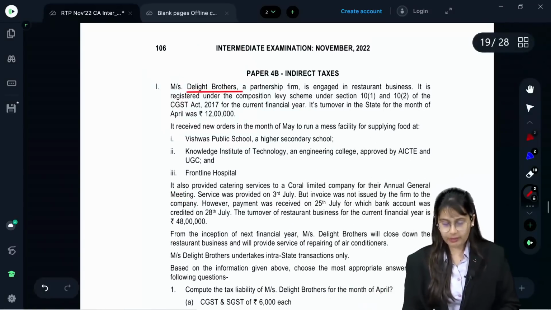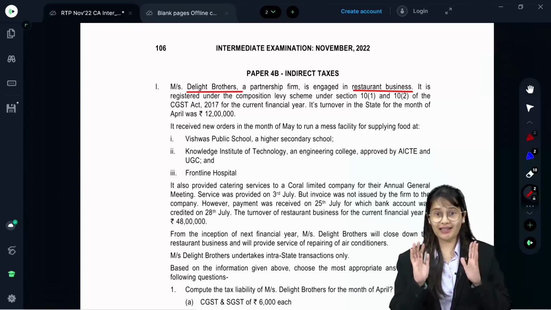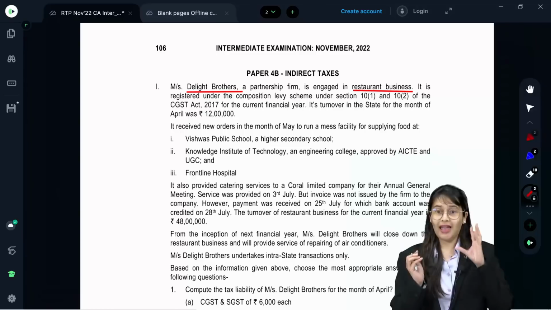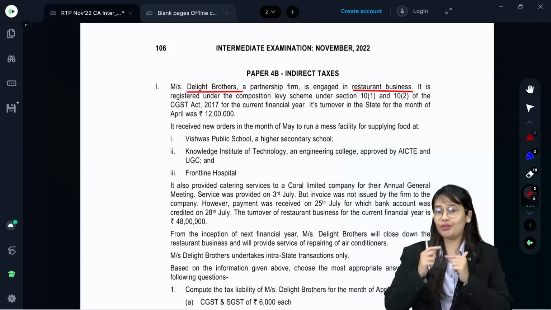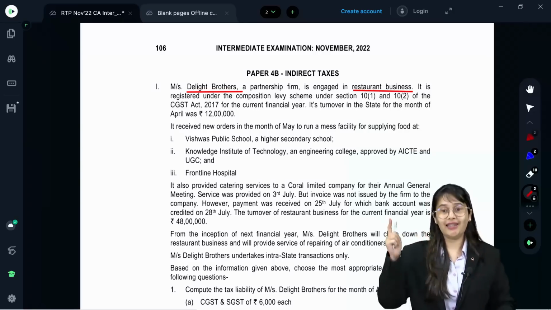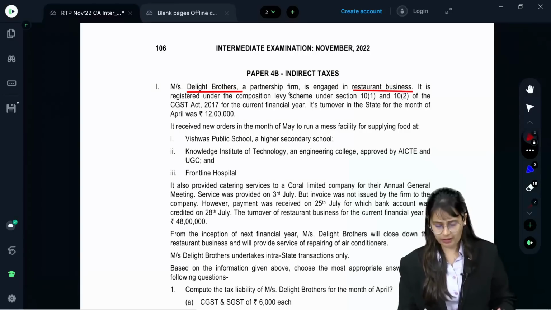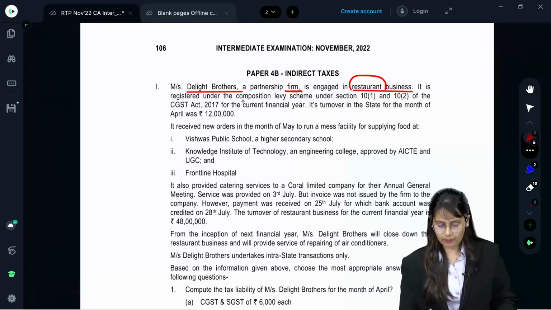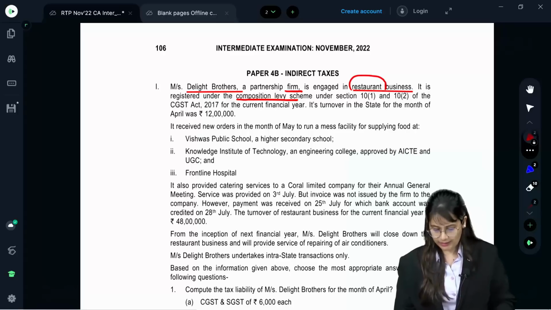Messrs. Delight Brothers, a partnership firm engaged in restaurant business. We have 10 questions, out of which the first 5 are MCQs, and the MCQs are based on this case study. While reading the case study, you need to note first that Messrs. Delight Brothers, a partnership firm engaged in restaurant business, is registered under composition levy, so 5% rate. This is how you have to understand.